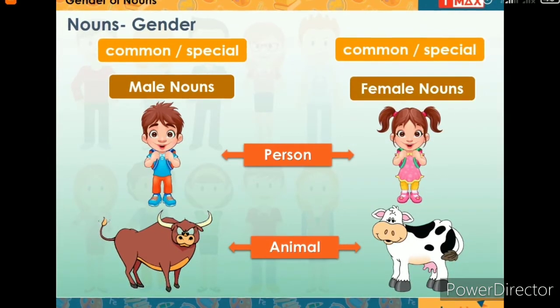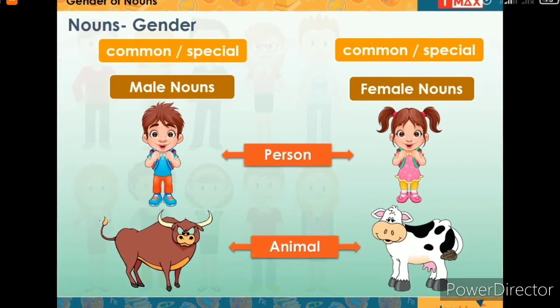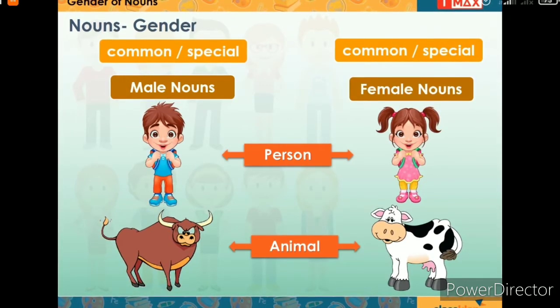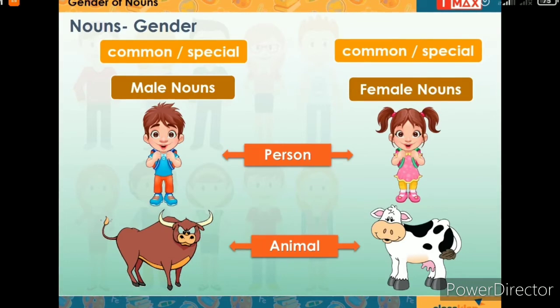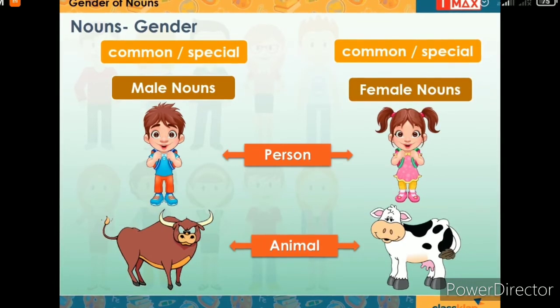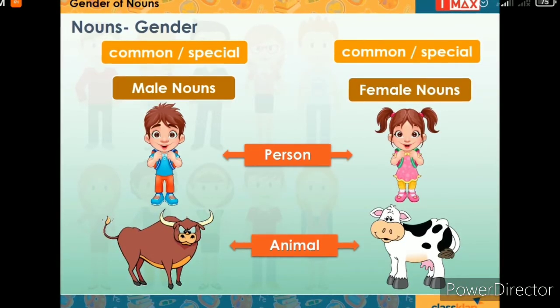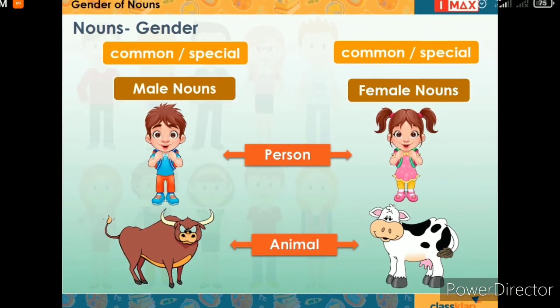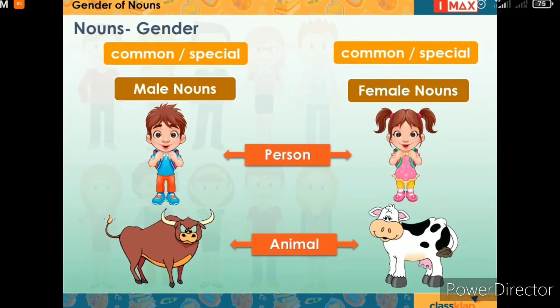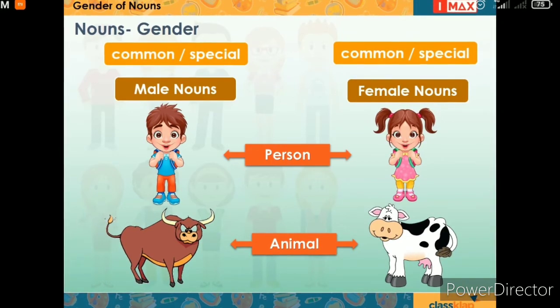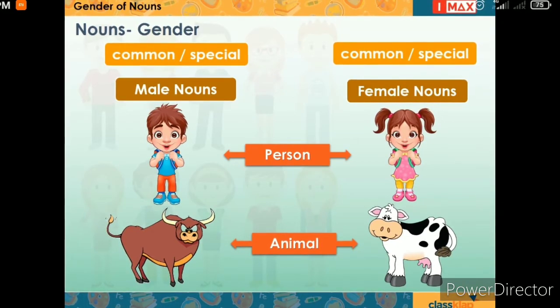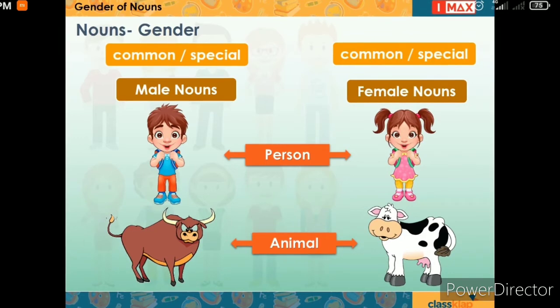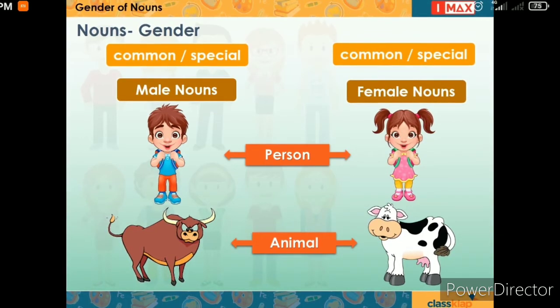It means nouns, common or special, can be sorted according to their gender. The gender of a noun tells us whether the person or animal we are referring to is male or female.